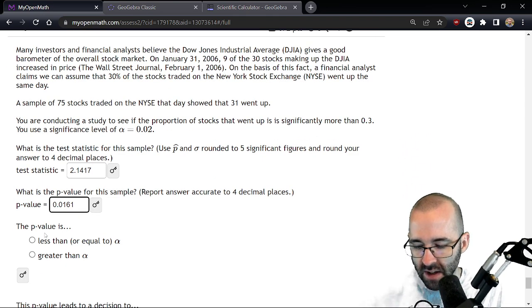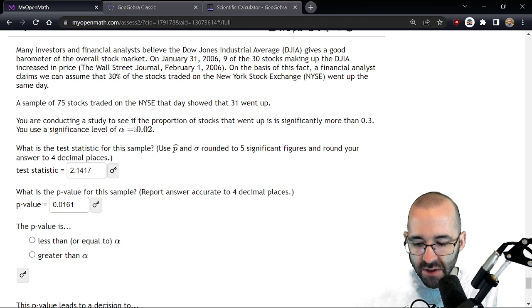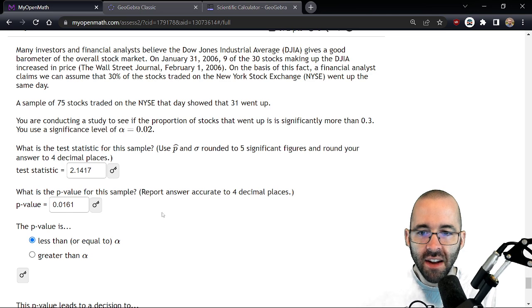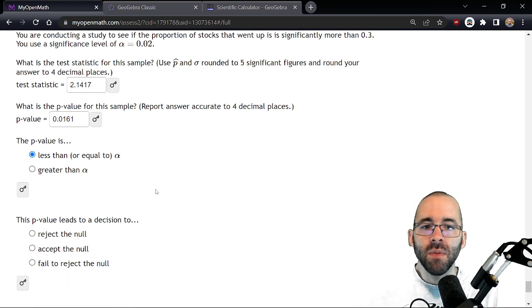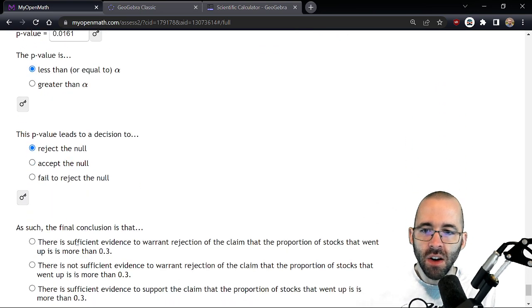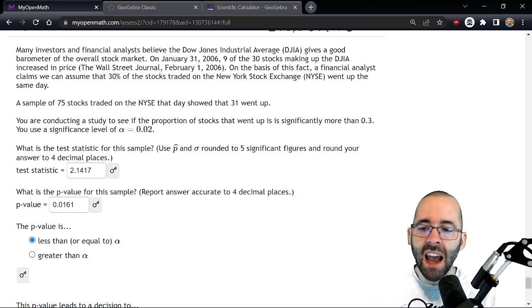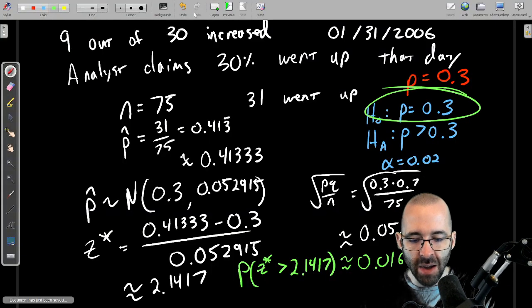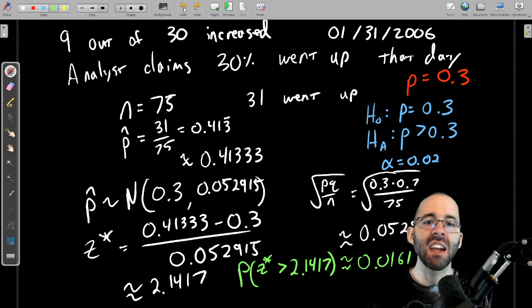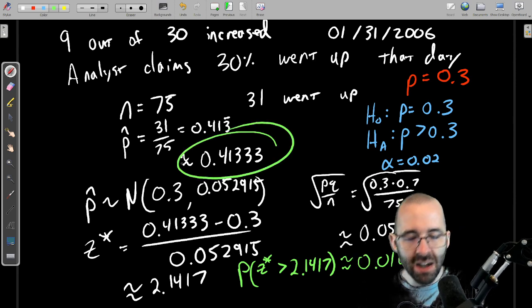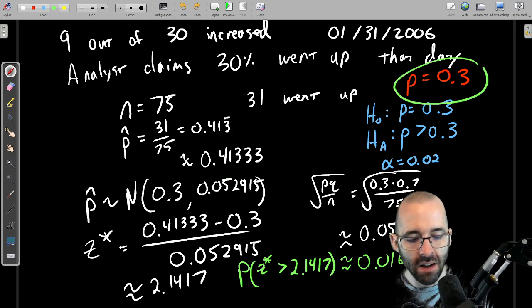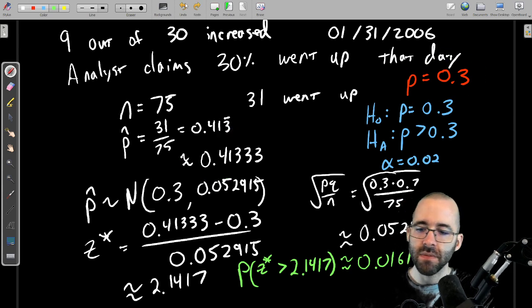So, is this p-value less than alpha? Yeah, alpha is 0.02. This is 0.01 something. Yep, it's less than alpha. So, if the p-value is low, then null must go. So we reject the null hypothesis. We reject this analyst's claim. This null hypothesis was the analyst claiming that 30% would go up. We're saying this is enough evidence. This number is big enough to make us doubt this claim.